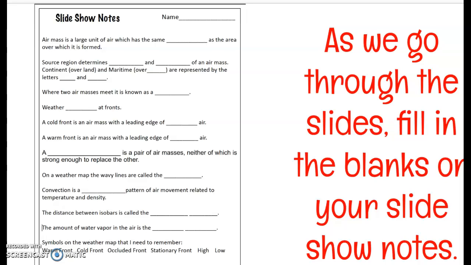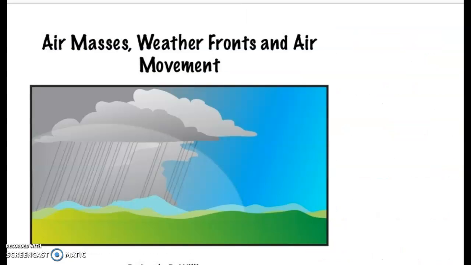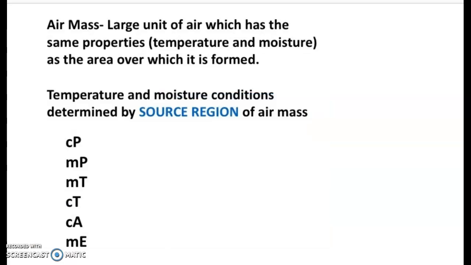Okay, so today we are going to talk about air masses, weather fronts, and air movement. An air mass is a large unit of air which has the same properties, temperature and moisture, as the area over which it's formed. So temperature and moisture conditions are determined by the source region of an air mass.